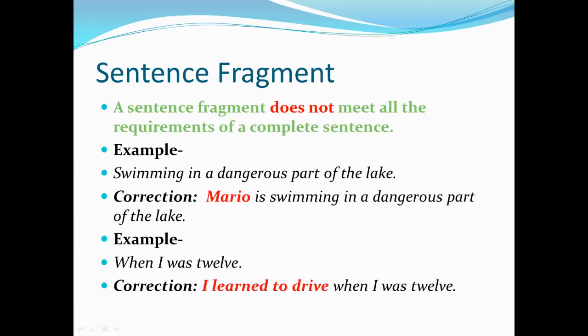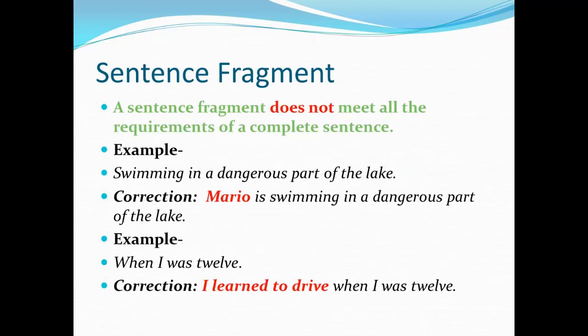A sentence fragment occurs when we have a sentence that does not meet all these requirements of a complete sentence. So we might see sentence fragments that look something like these examples. The first one says, "swimming in a dangerous part of the lake." And we are missing the subject of that sentence. We have the verb swimming, but we don't know who is doing the swimming. So to correct it, we could just add the name of the person swimming in the dangerous part of the lake. And we have "Mario is swimming in a dangerous part of the lake," which is a complete sentence.